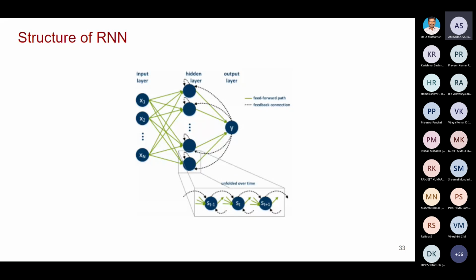So S of T minus 1, S of T, S of T plus 1, S of T plus 2. Each and every cell is having a group, a sequence. That is the difference between ordinary artificial neural network and recurrent neural network. In artificial neural network, only one cell will be there. But here, the sequence will be there, depending upon the input.